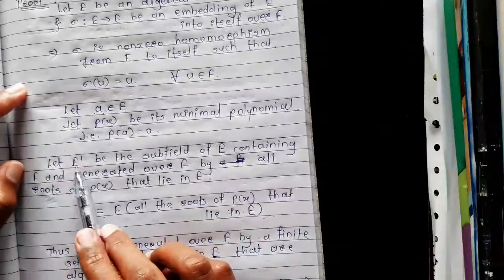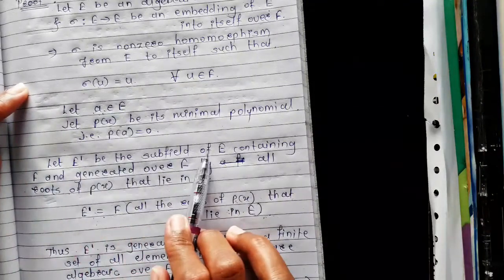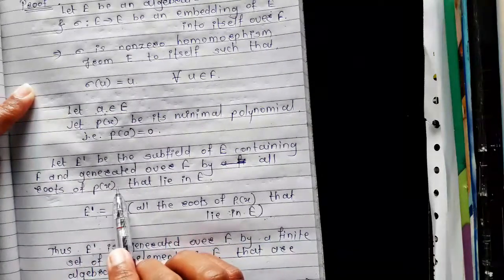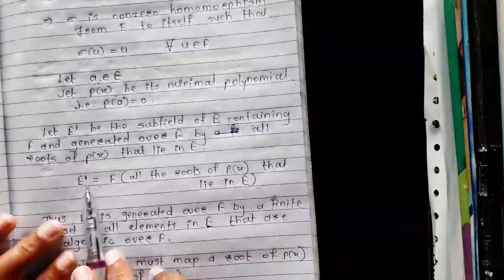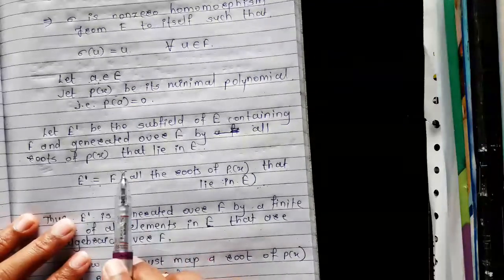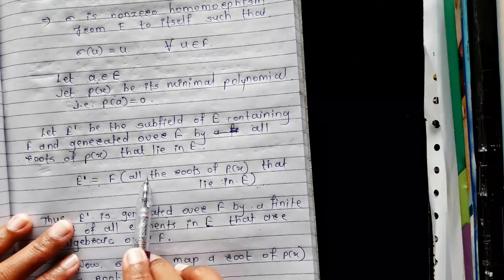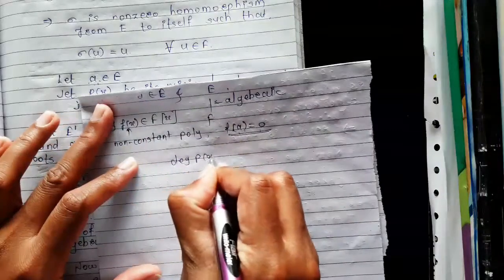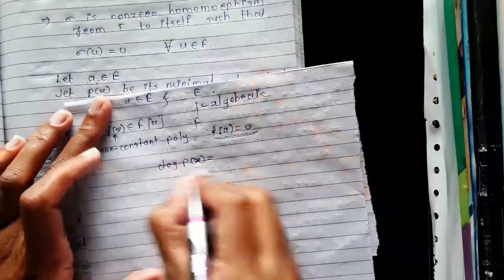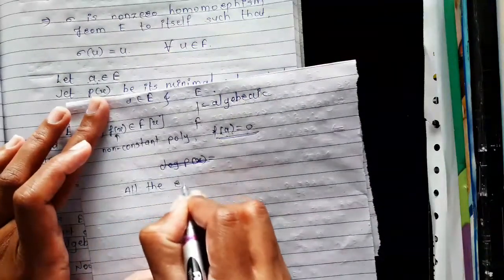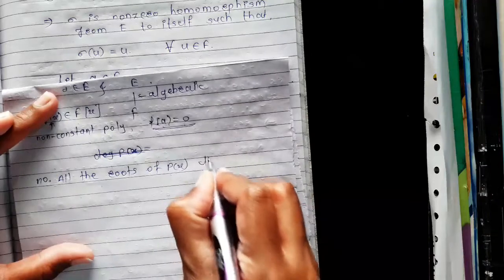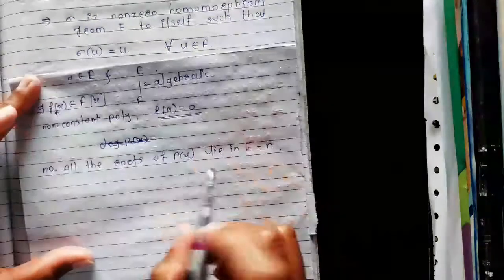Now we consider E dash to be the subfield of E containing the field F and generated over F by all roots of p of x that lie in E. That is, E dash is nothing but the subfield of E containing the field F and all the roots of p of x that lie in E. Suppose the number of all the roots of p of x that lie in E is equal to n.